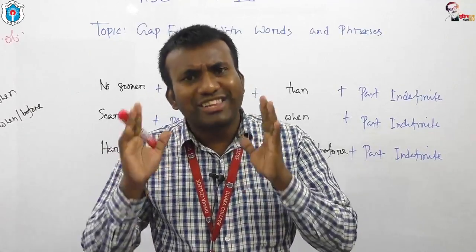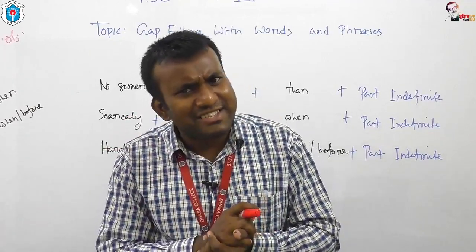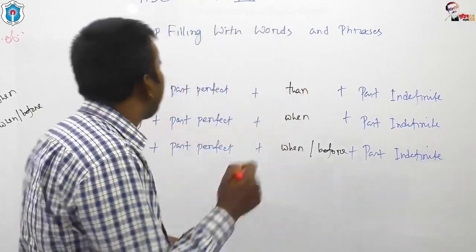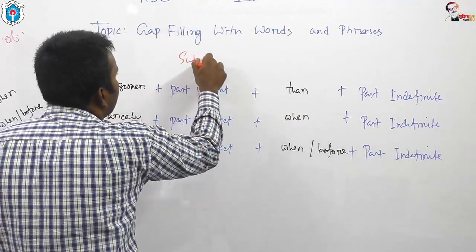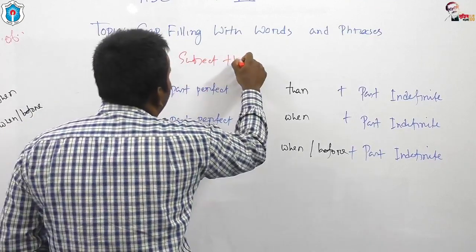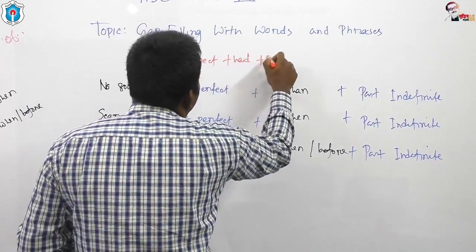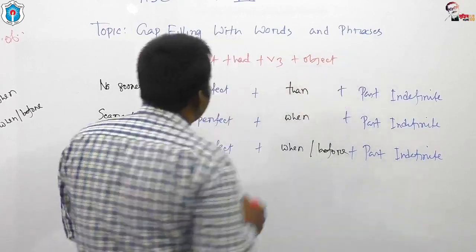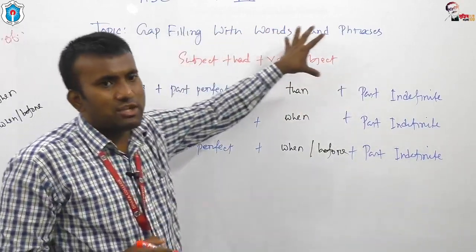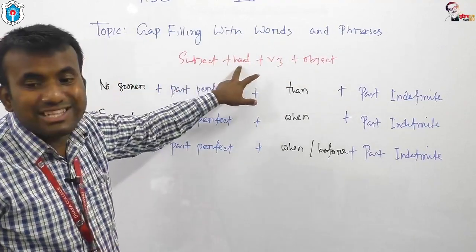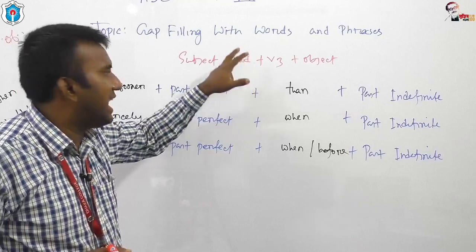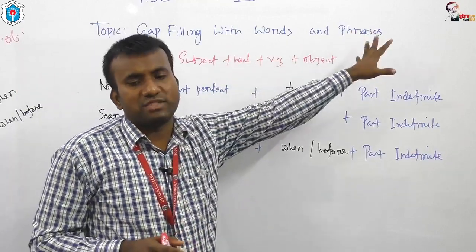Do you know the structure of past perfect tense, my dear students? I think most of you know. Subject, then auxiliary had, then past participle, then object. This is the structure of past perfect tense. For past perfect tense, you have to use the auxiliary had, then the past participle, then object.